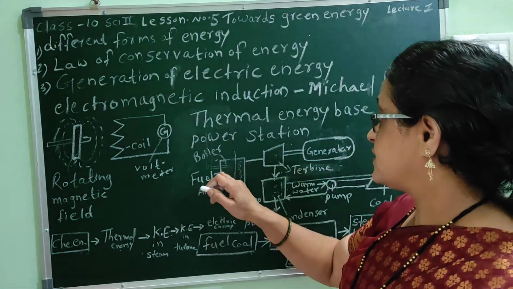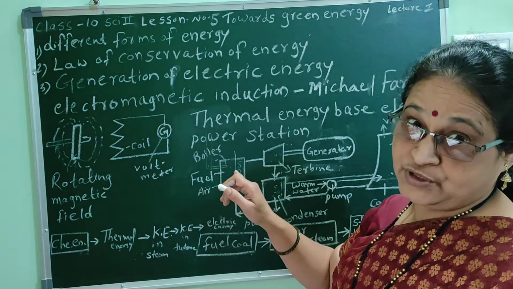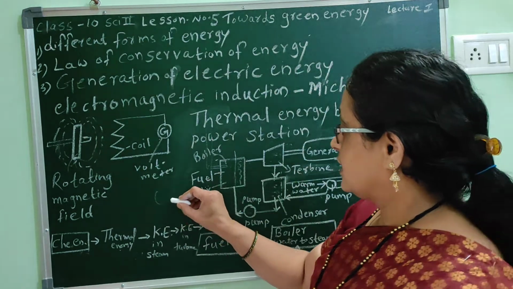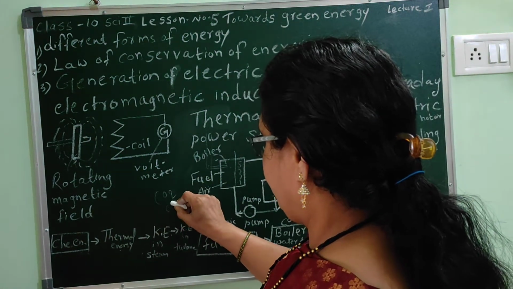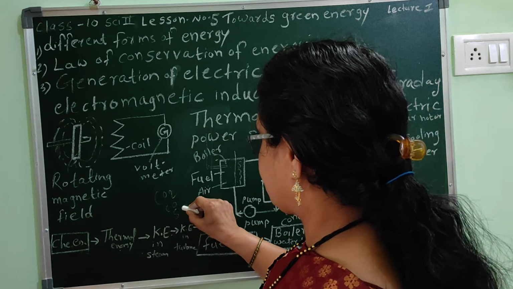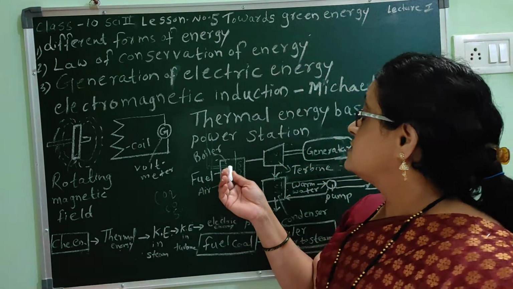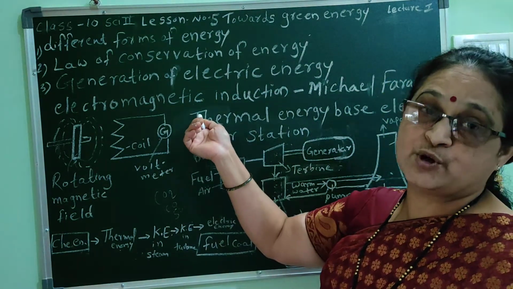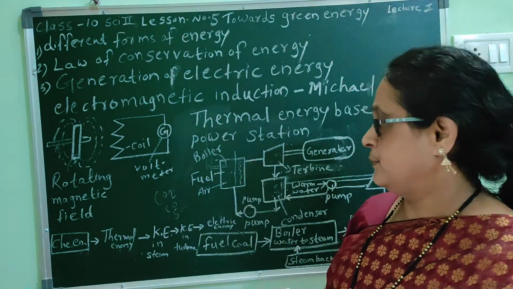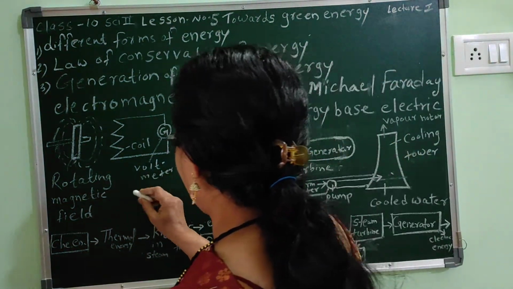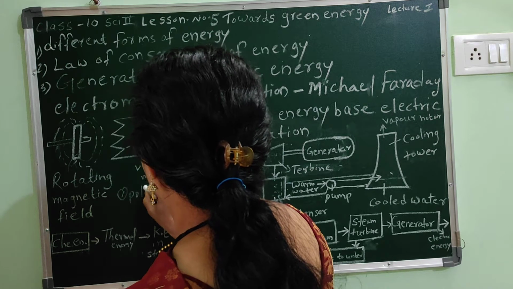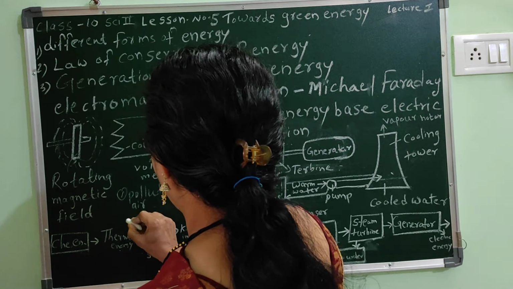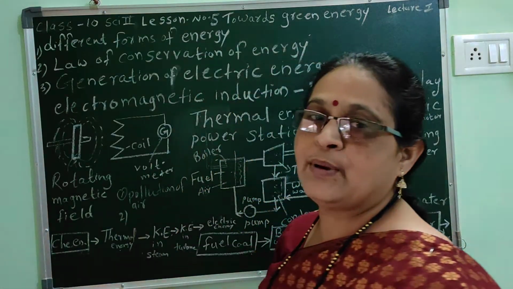First, we burn the coal, it produces smoke, and the smoke has carbon dioxide, carbon monoxide, sulfur dioxide. Due to these gases, toxic gases are released in the atmosphere, and the air gets polluted. Therefore, one problem created in this plant is the pollution of air.